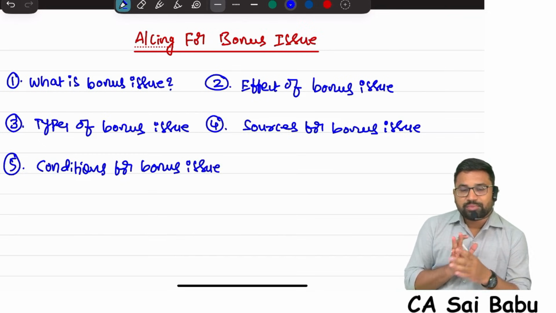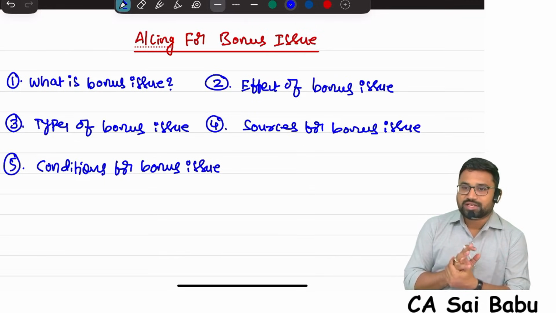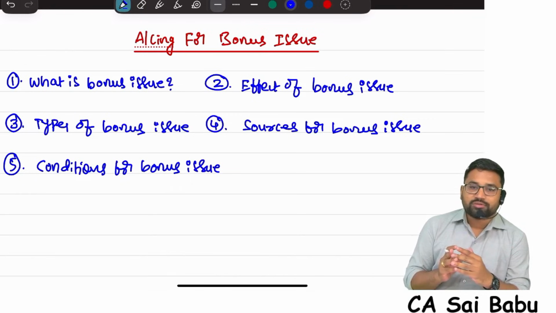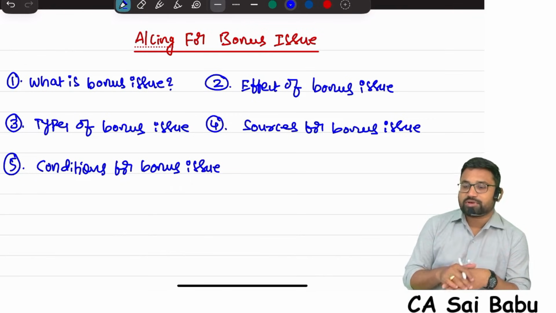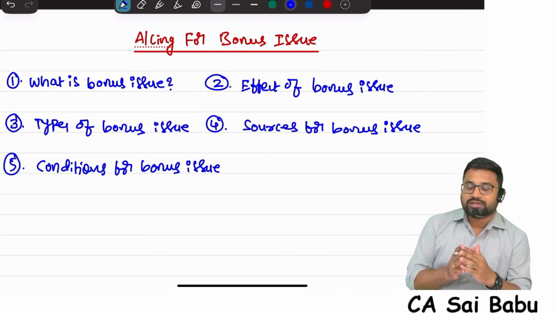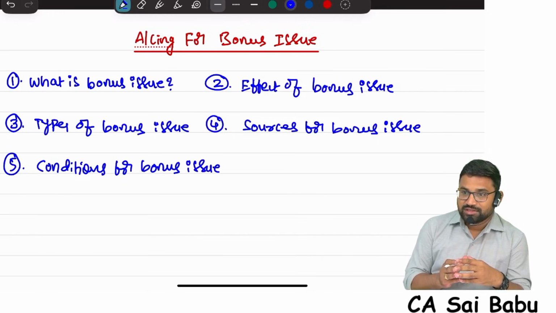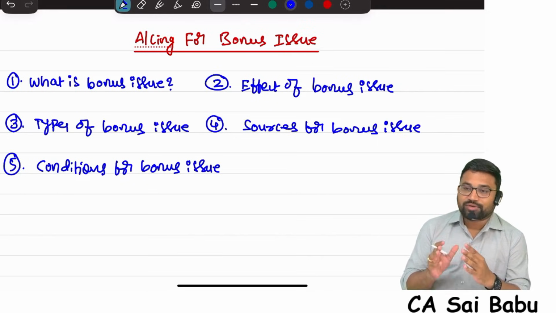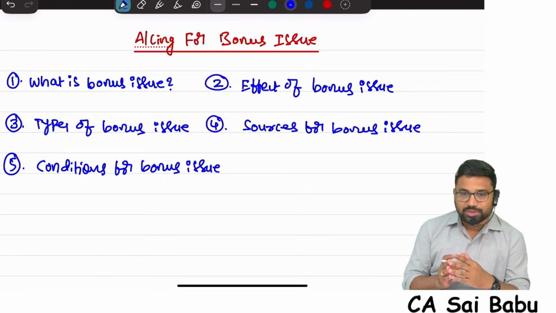In CMA Inter, even if the paper is corporate accounting, theory can also be asked. Even in the first chapter, if you see the examination questions, explain the accounting treatment for forfeiture of shares, explain securities premium, for which purposes it will be utilized, those 5 purposes. Those are the questions they're asking. So don't take theory lightly. Whatever we are discussing in the classroom, if you write that much, you will get good marks.